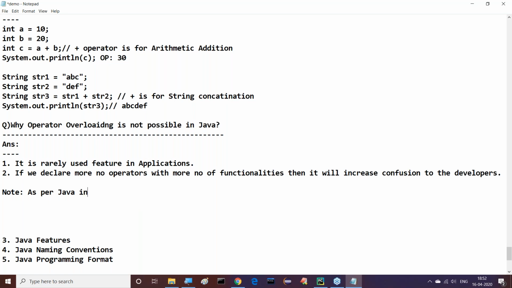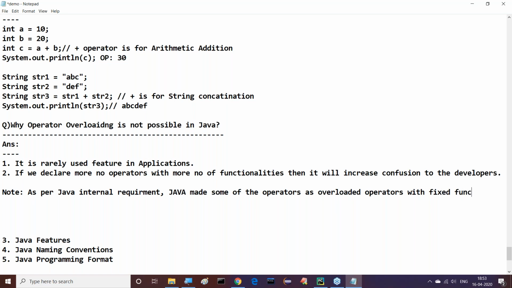As per Java internal requirement, Java made some of the operators as overloaded operators with fixed functionalities.